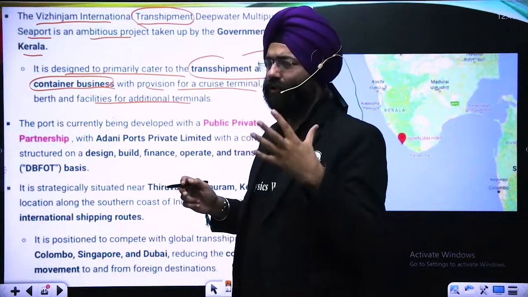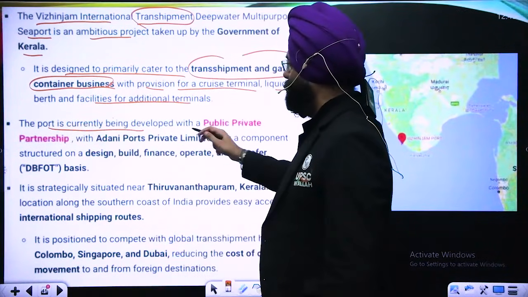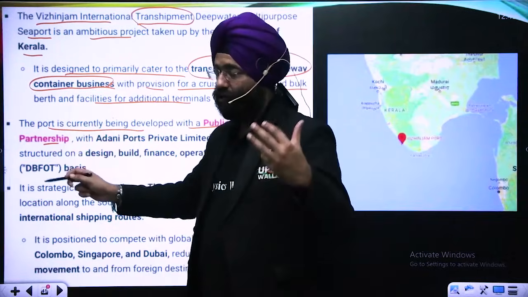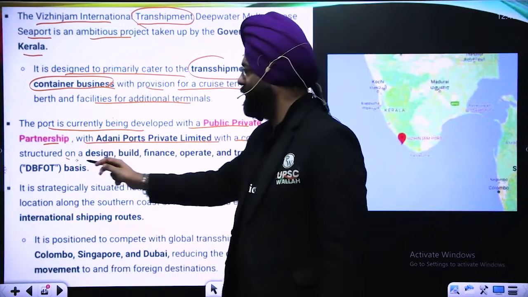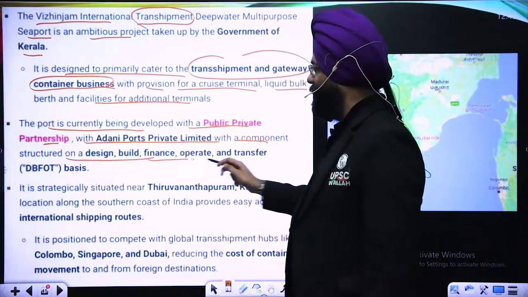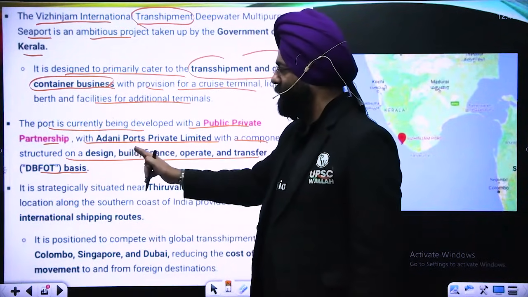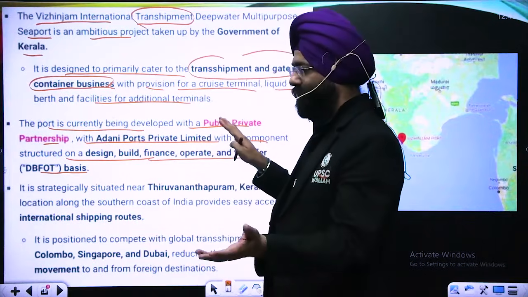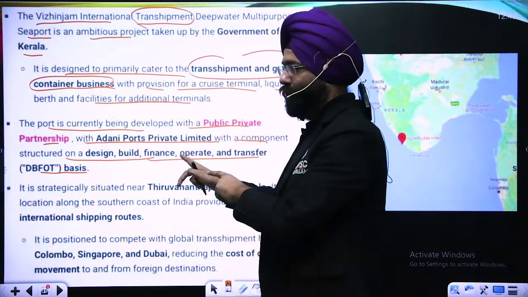So the basic focus is on the containers. The port is currently being developed with a PPP model, that is public-private partnership, with Adani Port Private Limited, on a design, build, finance, operate and transfer basis. So what does it mean? Designing, building, financing, operating, and then after operating for some time, you transfer it to the government of Kerala by the Adani Group.